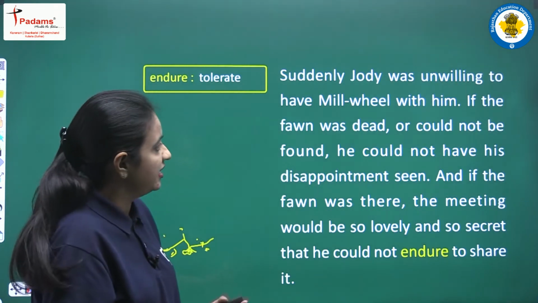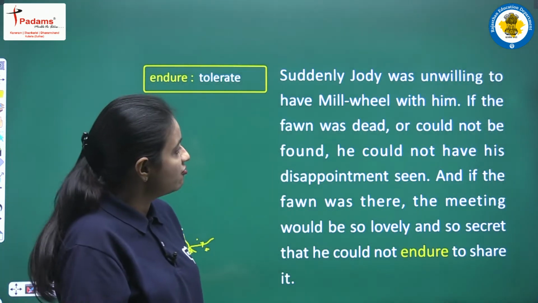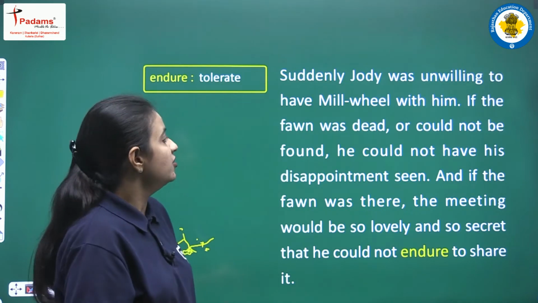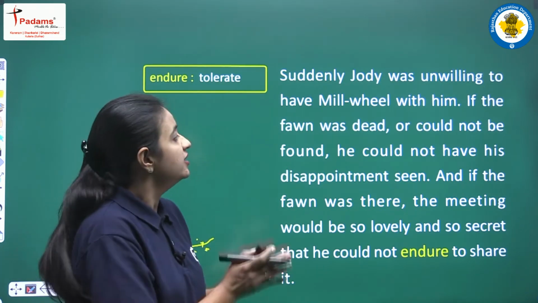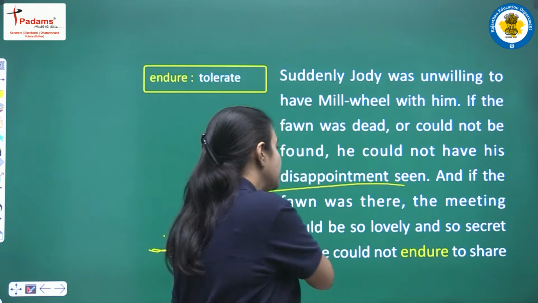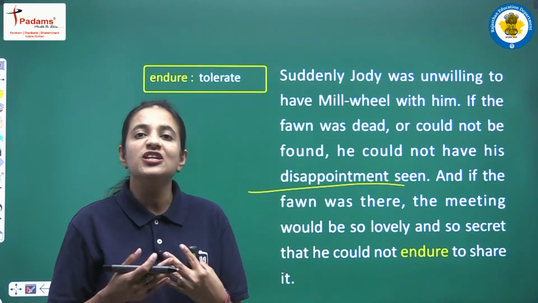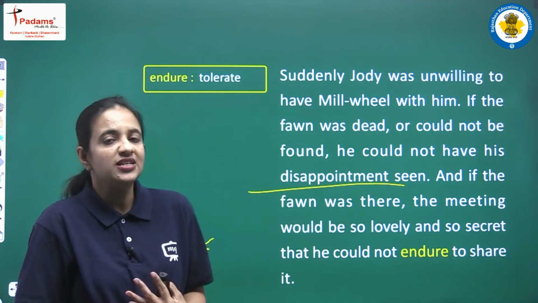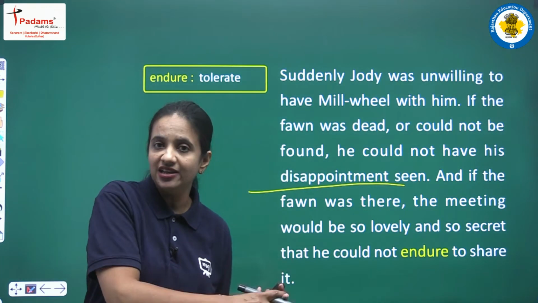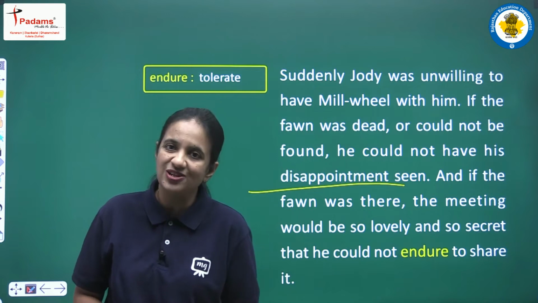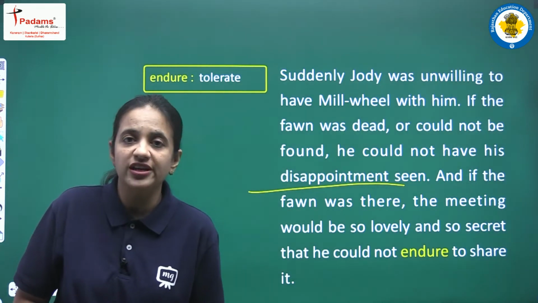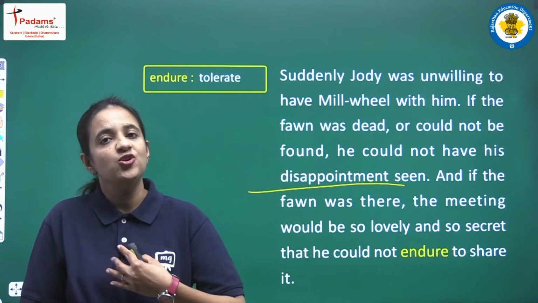So now he is thinking about the first option, that if the fawn was dead or they were not able to find the fawn, then at that time the disappointment that he will be having. So वो बिल्कुल नहीं चाहता था कि उसकी जो disappointment है, उसके जो वो emotions है, वो Melville देख ले, right? So here we can see how desperate Jody is.